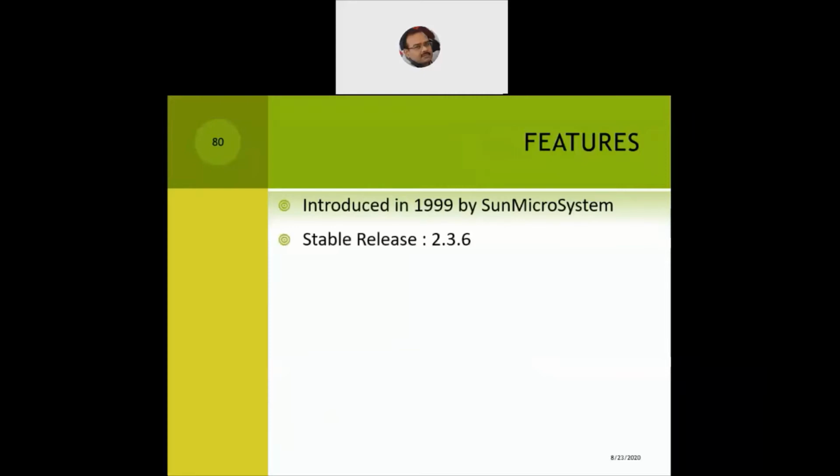The current stable release is 2.3.6. So JSP has had many changes in the last 20 years. When they were first introduced with version 1, and now till version 2.3.6, which is a stable release, a lot of changes and tags have taken place in JSP. Now it works successfully on the view layer of the model, view, and controller architecture.